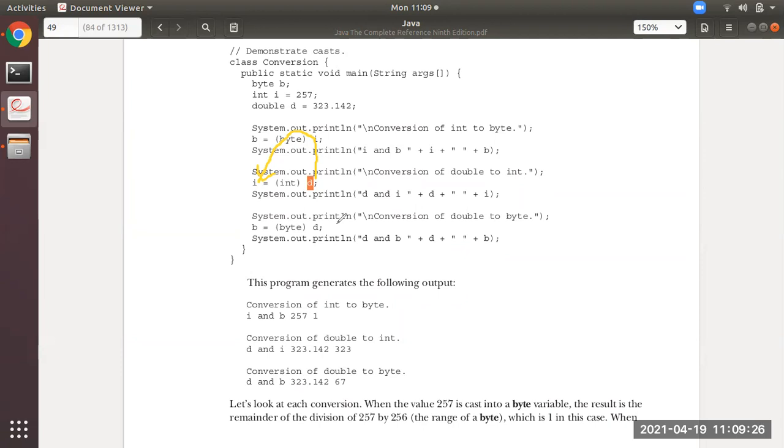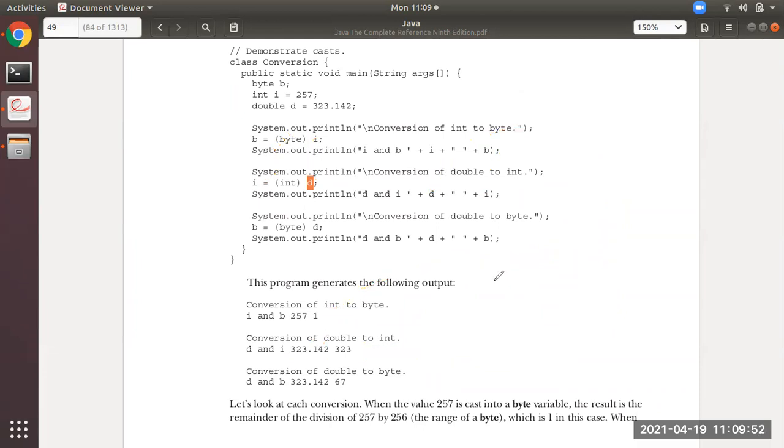Only the value which is before the decimal will be assigned into the target variable, that is destination variable I. So this is truncation. So you can see over here, in place of D, the output is same, the value is same, 323.142. But in place of I, it is receiving the truncated value of double D, that is 323 without decimal.